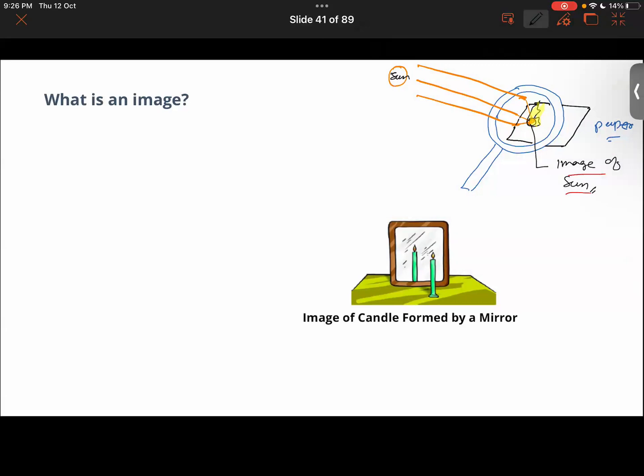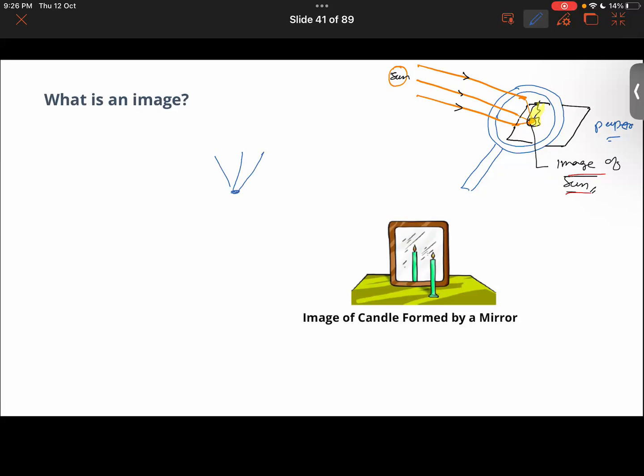So I was basically saying that when the sun's rays are falling on a piece of magnifying glass, then on the piece of paper its image is being formed. If you were to look at this phenomenon from sideways, or from the bottom, do you see the rays actually converging to a point? No, sir, they'll be diverging.